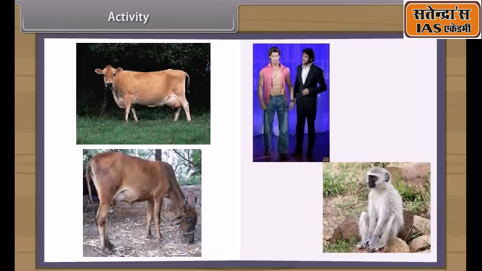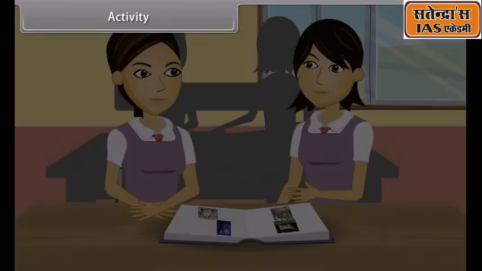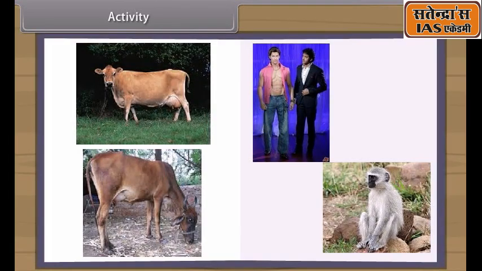Let us do an activity to find out the similarities within a genus and differences among various genera. When we study the physical characters of Desi cow and Jersey cow, we find very few differences. But when we see them in a crowd, then the Jersey cow can be distinguished from a distance due to its height and stature. But when we look at a cow and a monkey, then we find that man resembles a monkey more than a cow, although all are mammals.